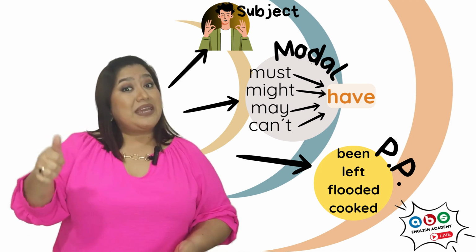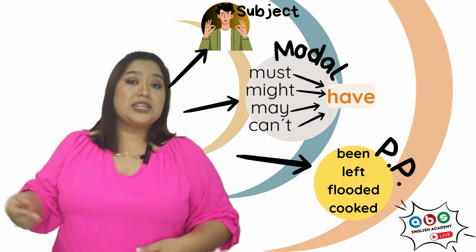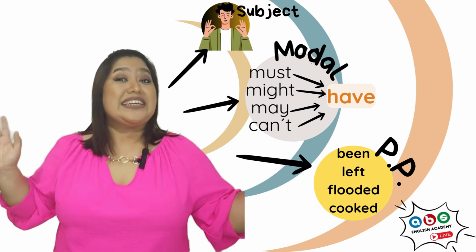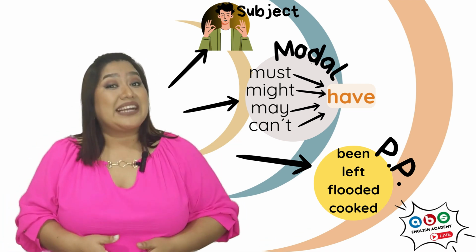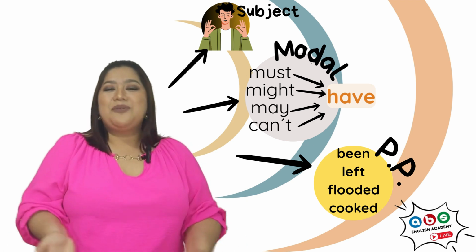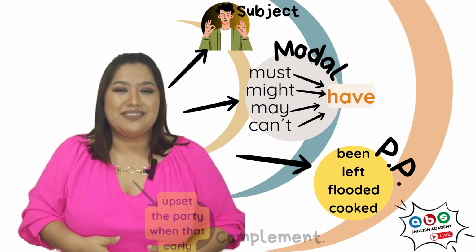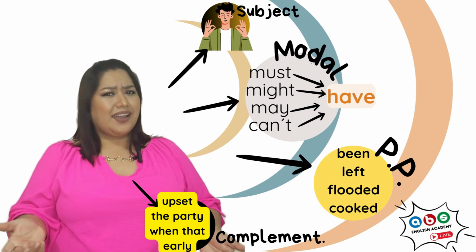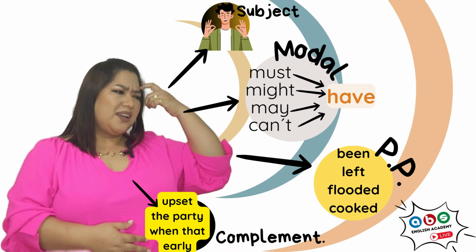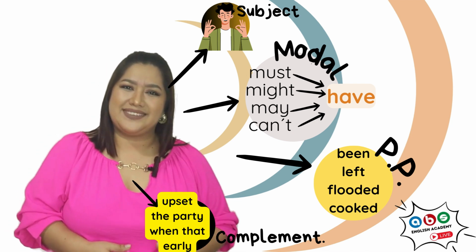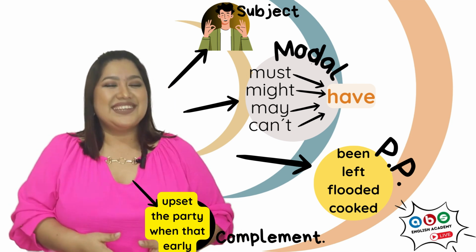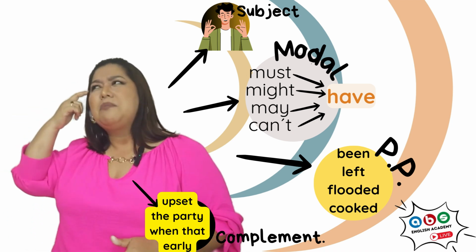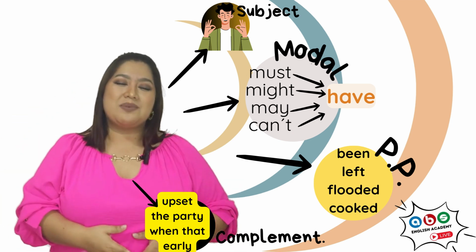For example, been, gone, worked, watched, played, flooded, cooked, left, etc. Always a verb in past participle. And then, well, a complement. You decide a complement about it. For example, you can have been there, or I must have forgotten about that. Well, definitely, that's a good idea. Don't forget it. Modal perfects to speculate about the past or to talk about possibilities.